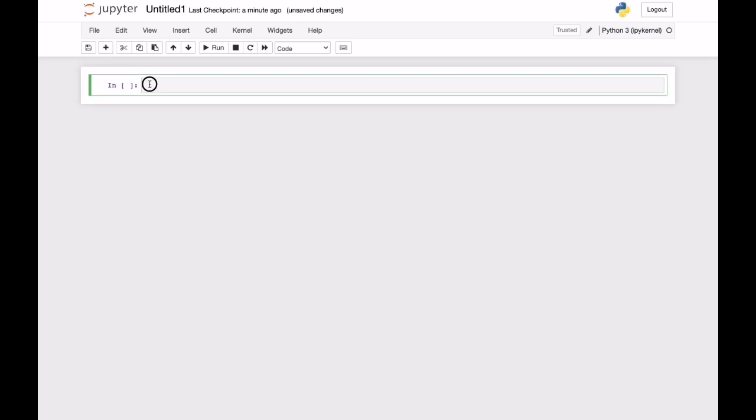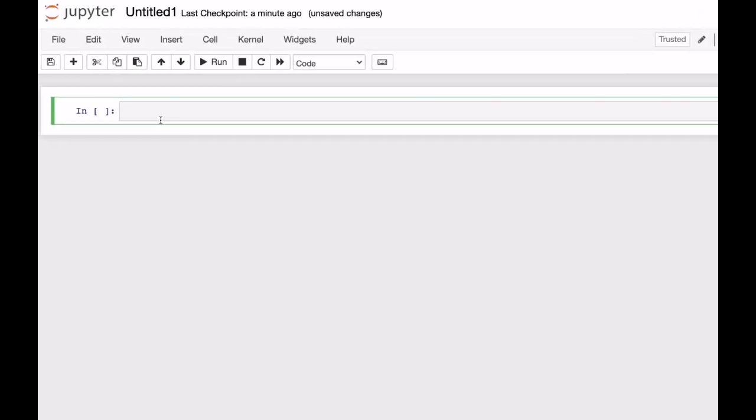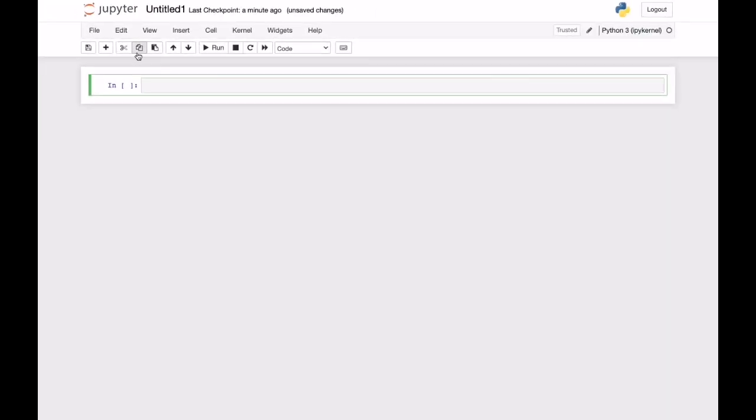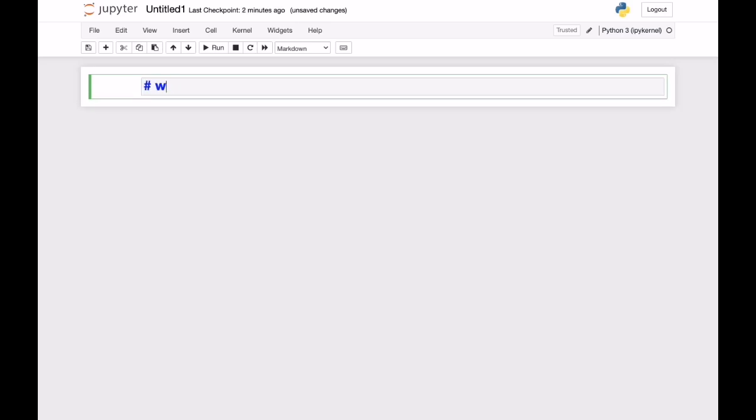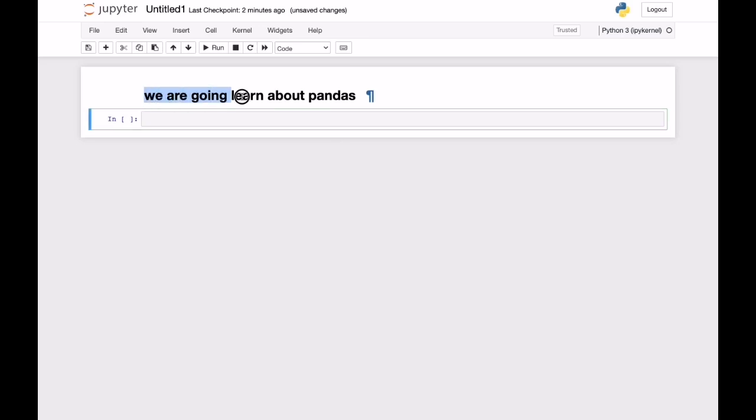So we will be writing the code here. Now let's say first of all we have to do markdown. We are going to click a hash. We are going to learn about pandas right now. First section is pandas. So you just press shift enter. That's it. This is going to write the text like this. This is just like a text.